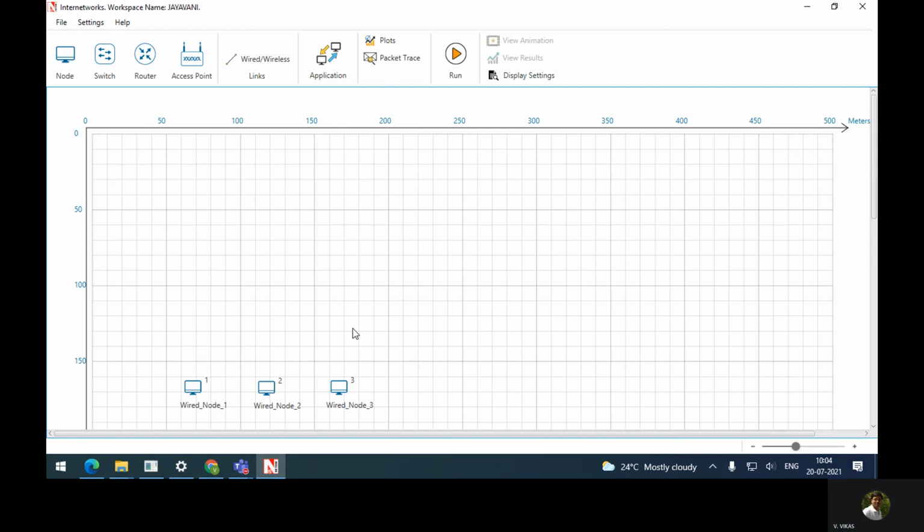Right click. See, you need to have sufficient space. No, second is here, third.